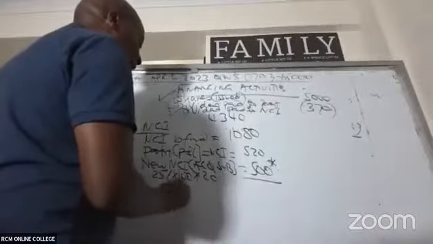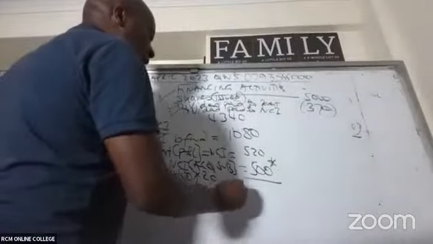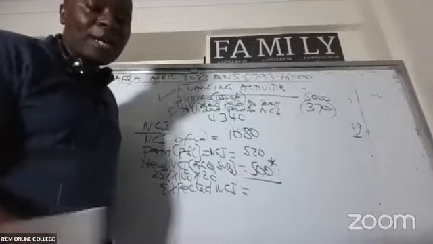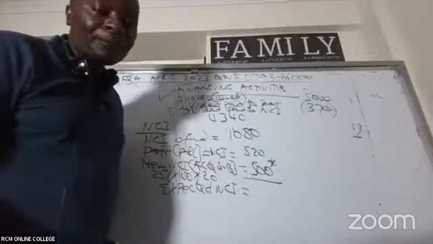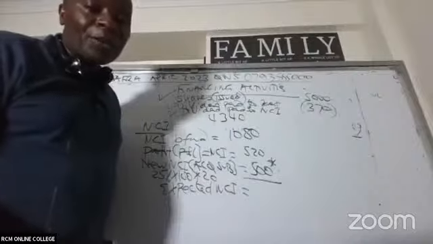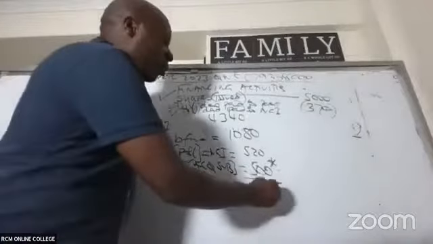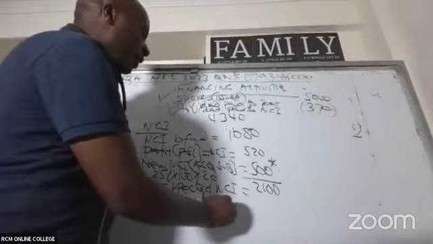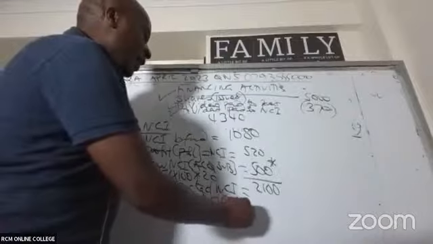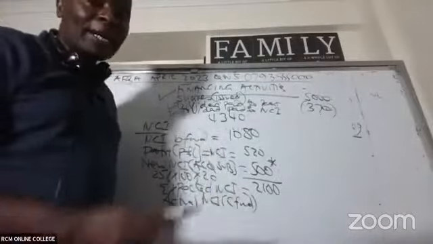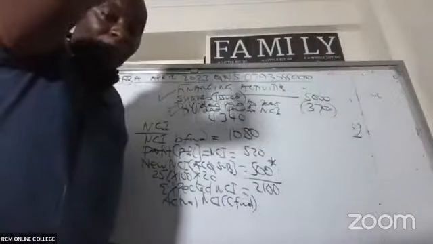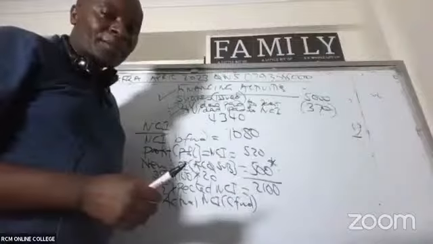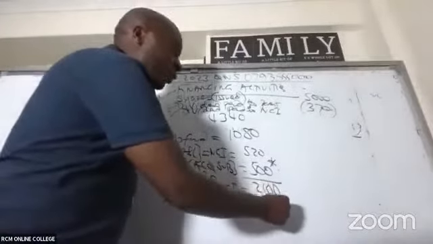So give me the expected NCI. How much do we have there? So expected NCI is 2100. Compare this with actual NCI at the end, the balance carried forward. So expected NCI at the end, balance carried forward. How much do we have there? $1,840.